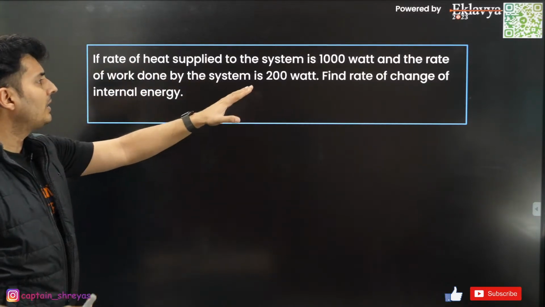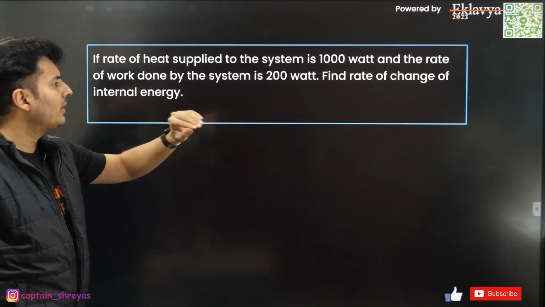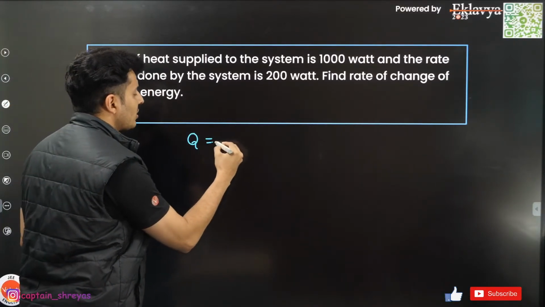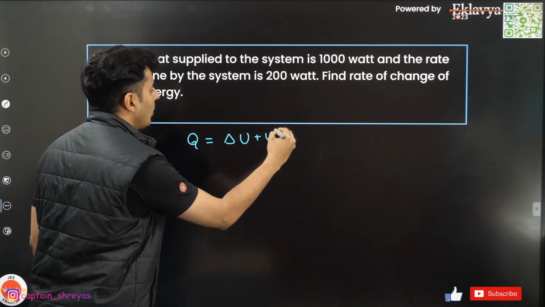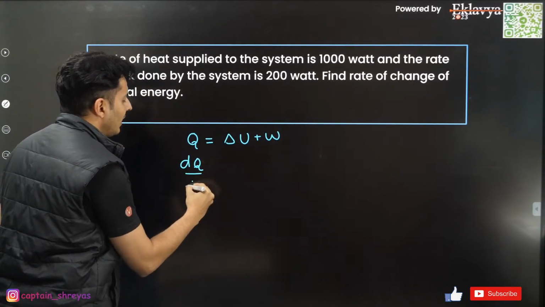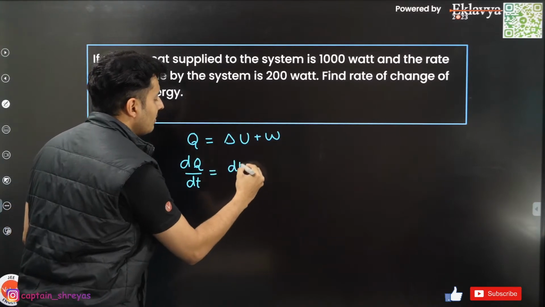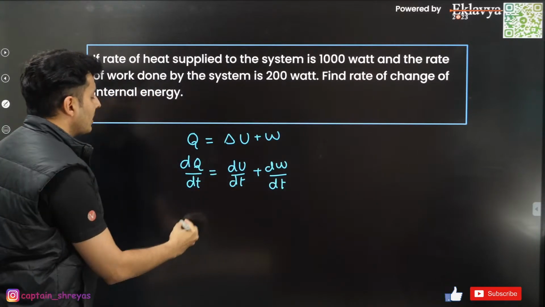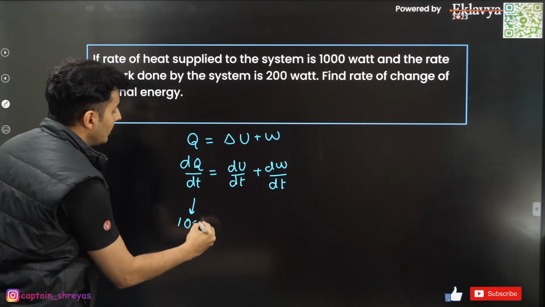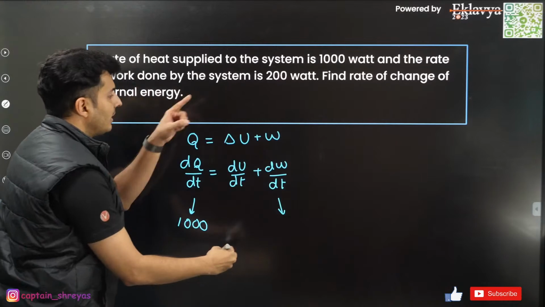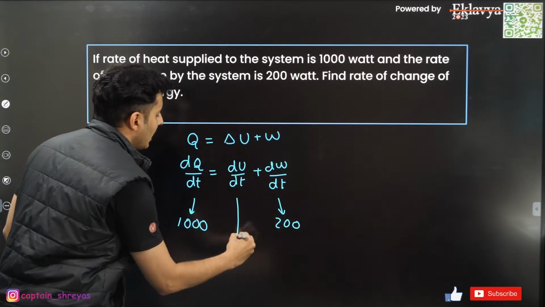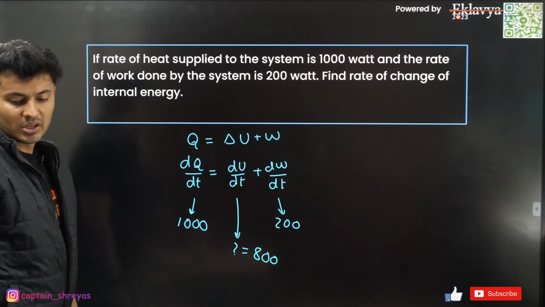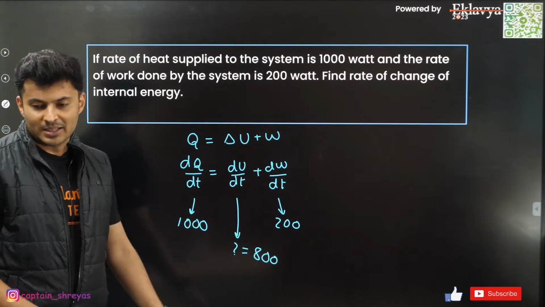If the rate of heat supplied is 1000, work done is 200, what is the rate of change of internal energy? Very simple question. By the first law, Q is delta U plus work. So if I do dQ by dt, it will be nothing but dU by dt plus dW by dt. All the rates are given. The heat rate is given to be 1000, the work done rate is given to be 200. Naturally, how much will this be? This will be nothing but 800. Simple question based on the first law of thermodynamics.